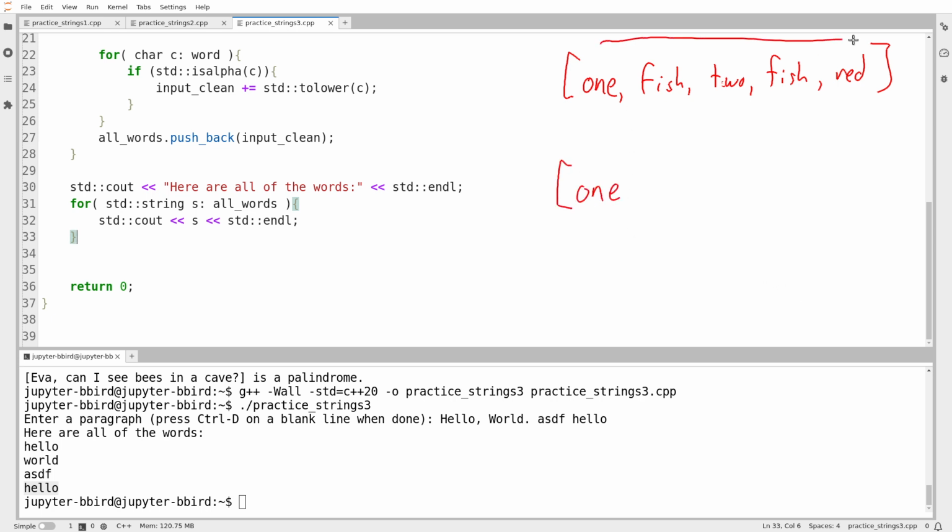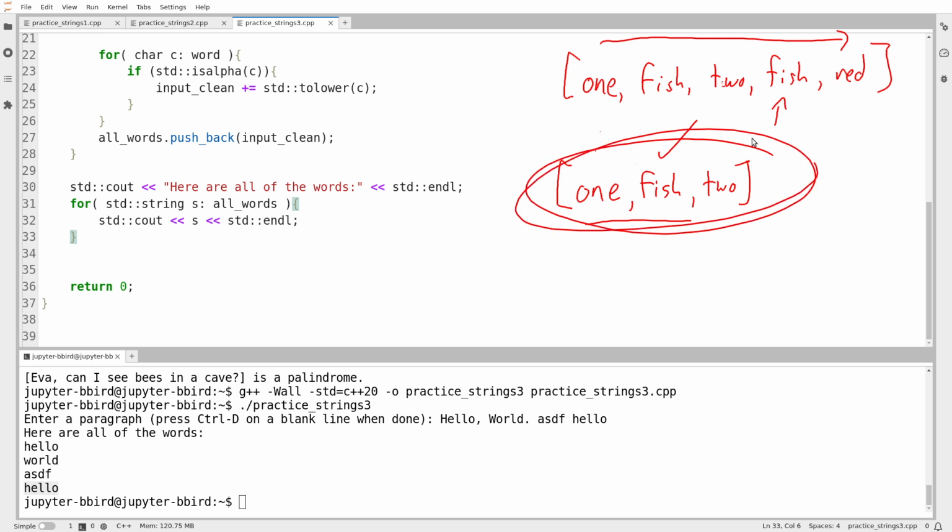I'm going to loop through my big vector, and as I see each word, I'm going to search for my word in the smaller vector. If I find it, then I do nothing. If I don't find it, then I'm going to add it to the end. So I'll add 1 fish, 2. When I see the second occurrence of the word fish, I search my small vector, but I do find it, so I do nothing else. I don't add the word. That way, when I'm done, the small vector contains exactly 1 occurrence of each word.